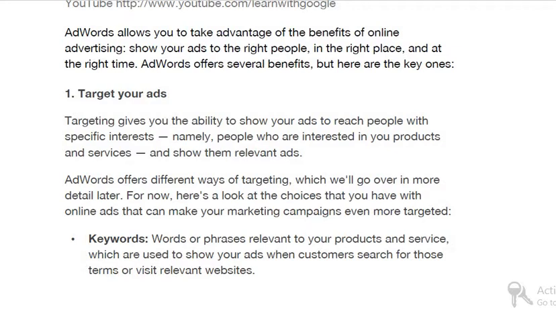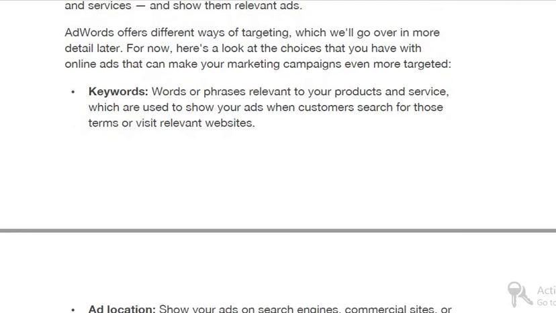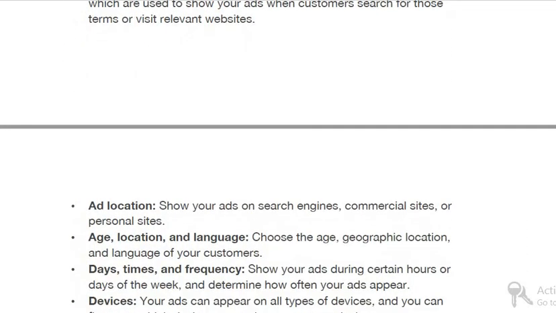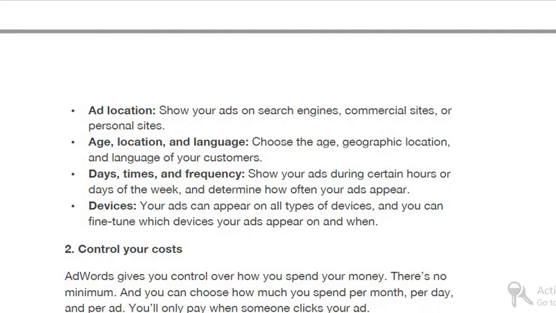The advertisements are highly targeted, whether search advertising targeted on the basis of keywords, or on the basis of location, ad location. That is, you can show your ads on search engines, commercial sites, or personal sites. So we call it location or placement.